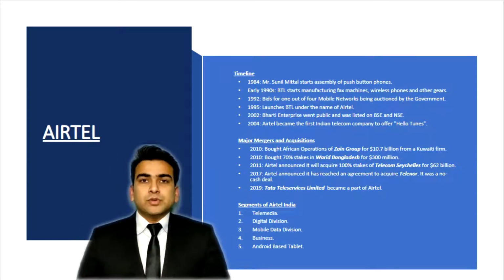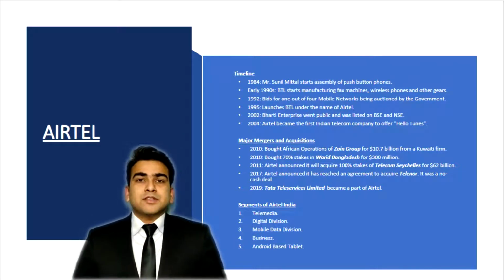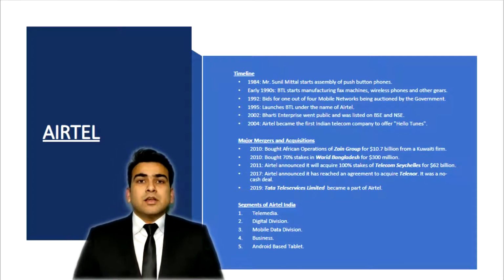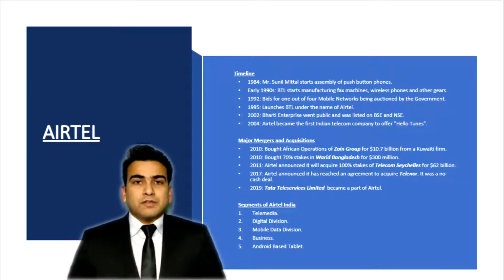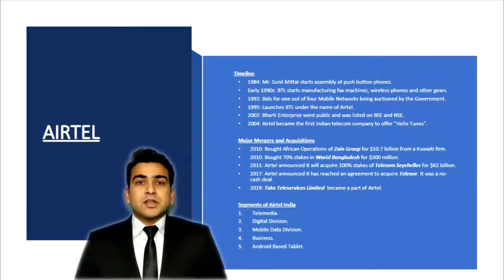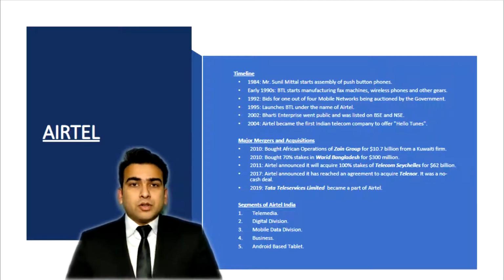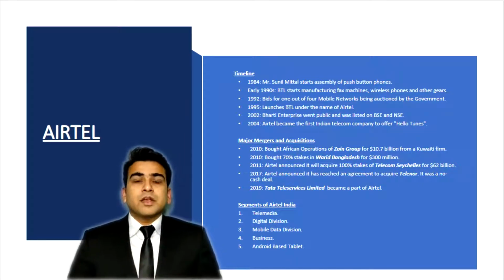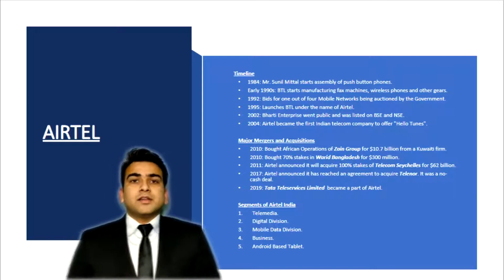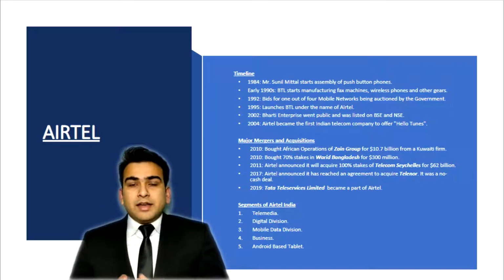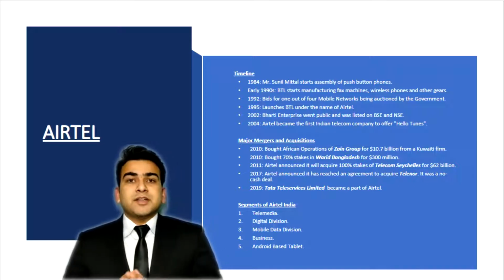In the year 2002, Bharti Enterprises went public and was listed on the Bombay Stock Exchange and National Stock Exchange. In 2010, Airtel acquired the African portion of Zain Group for 10.7 billion, which was the second largest acquisition by any Indian company, although Airtel had to suffer huge losses for this. Similarly, in 2010, Airtel bought a 70% stake of Warid Bangladesh, and later on in 2013 the remaining 30%.